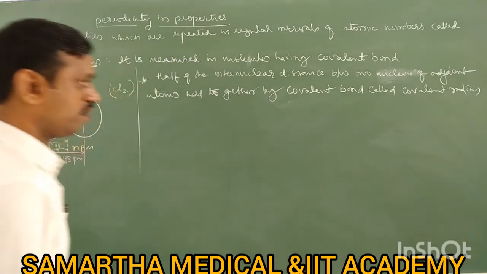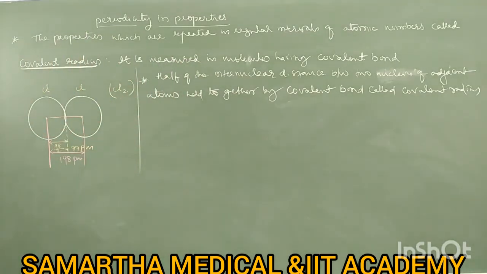The two nuclei of adjacent atoms held together by what? By covalent bond. That is called covalent radius.